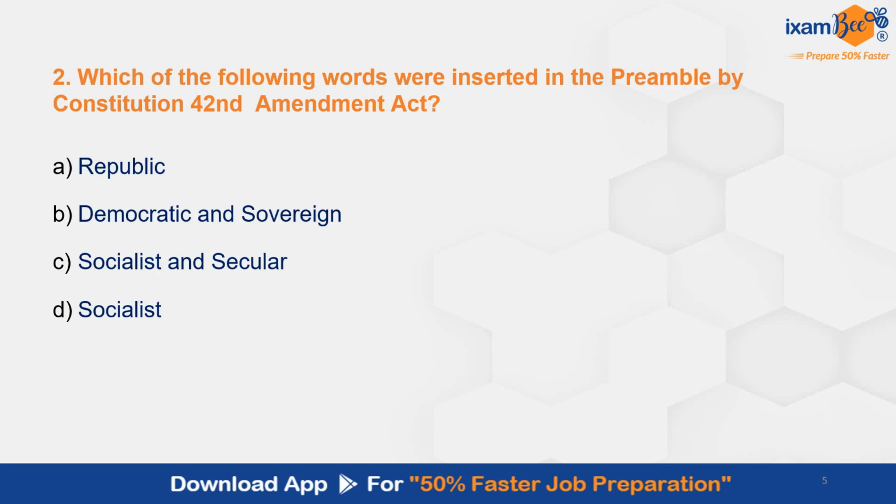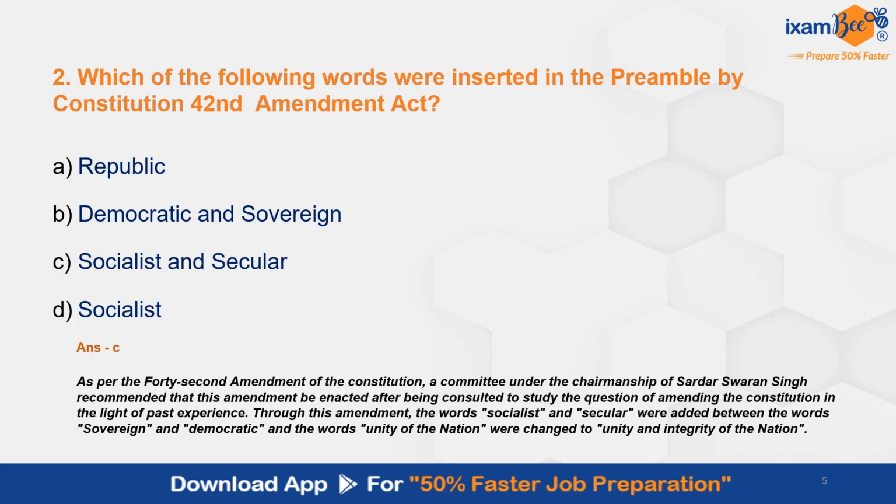Question number 2, which of the following words were inserted in the preamble by the Constitutional 42nd Amendment Act? The correct answer here is C, socialist and secular. These were the words added between the words sovereign and democratic, and the words unity of nation were changed to unity and integrity of the nation.